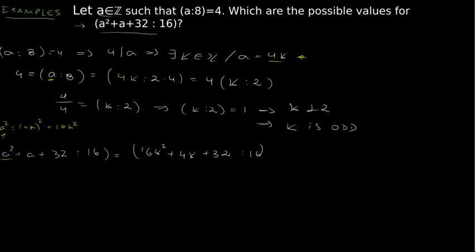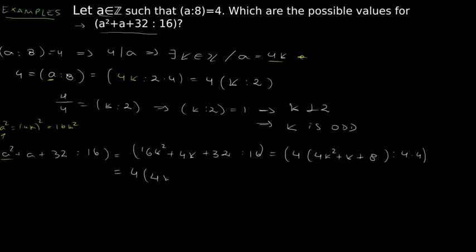But now we can factor out 4 and we get 4 times 4k squared plus k plus 8 and 4 times 4. We can factor the 4 out of the GCD and we get that it equals 4 times the GCD between 4k squared plus k plus 8 and 4.